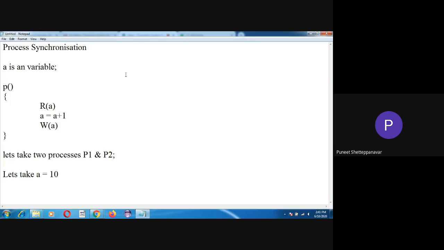What happens if they give the printout command at the same time, at the same second? So there will be a dilemma, right? The printer will not recognize which system has given which command, which command has to be accepted, and which printout has to be done. That is the confusion within the system.